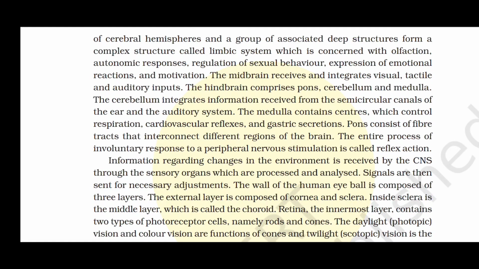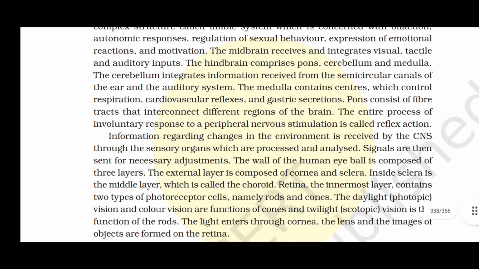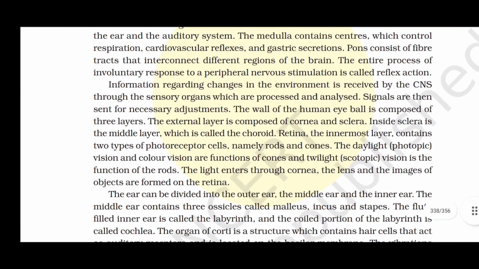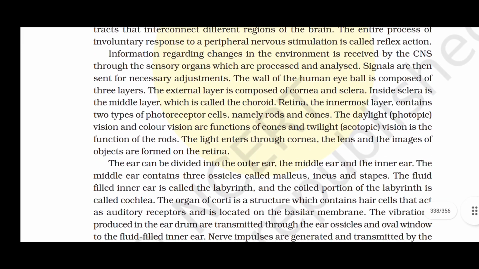Pons consist of fiber tracts that interconnect different regions of the brain. The entire process of involuntary response to a peripheral nervous stimulation is called reflex action. Information regarding changes in the environment is received by central nervous system through the sensory organs, which are processed and analyzed. Signals are then sent for the necessary adjustments.